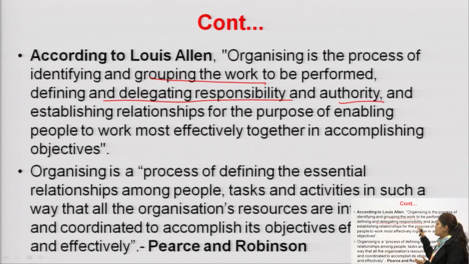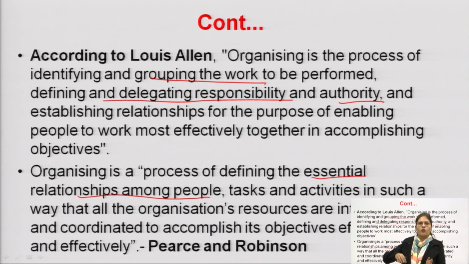This establishment of formal relationships is also done in the organizing step. Organizing is a process of defining the essential relationships among the people. In organizing, the manager defines the formal relationship between the employees, who has to report to which person. This kind of relationship making is done in organizing only.